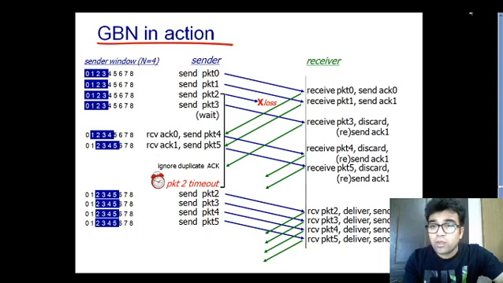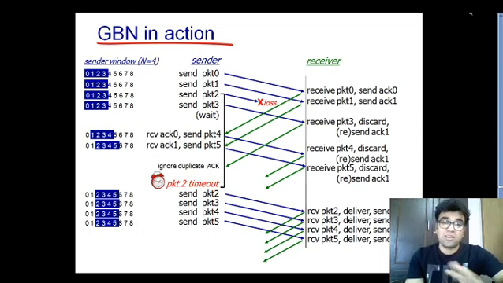Oh no, but you just saw this cumulative acknowledgement received by the sending side, and the sending side understands that if the receiver has sent me the acknowledgement of that particular packet, that means all the packets before that particular packet must have been received by the receiving side.